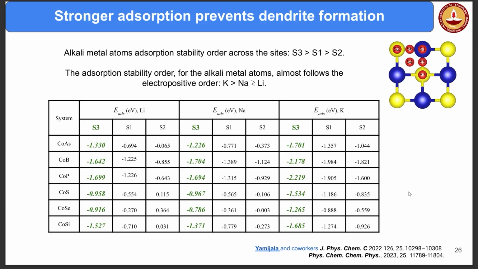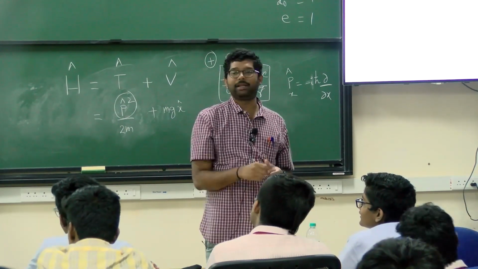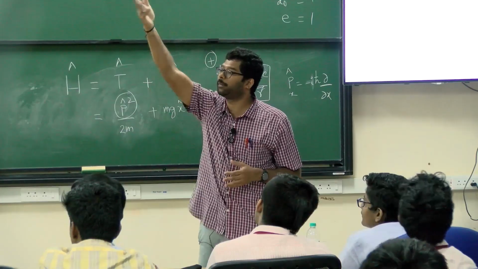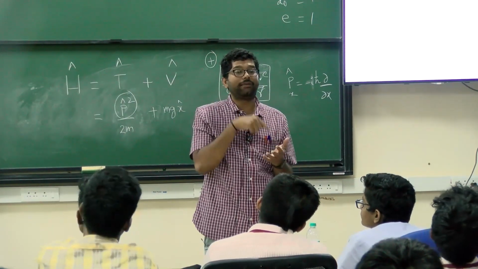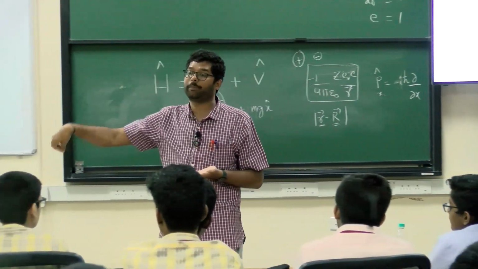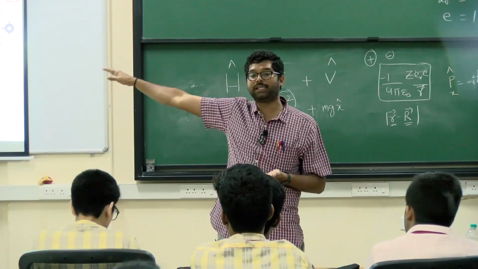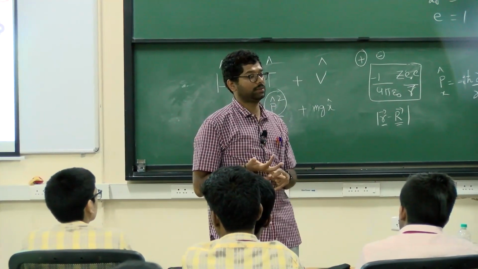For him this might be the most stable position, but for that other girl the back seat might be the most stable. Similarly for lithium one point might be the most stable, but for sodium another point might be. So for each of these atoms I have to calculate the most stable position on this particular anode. If I change the anode, positions will change. If I change the metal atom, positions will change.